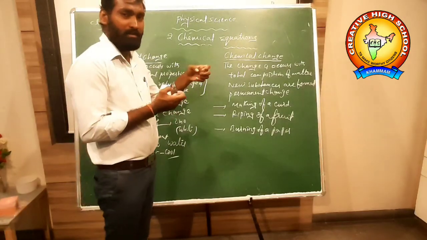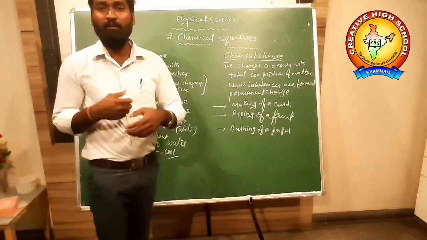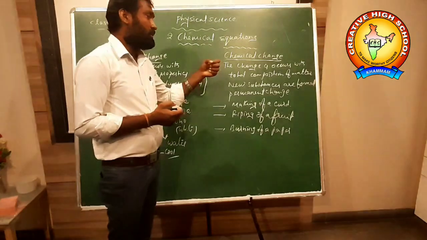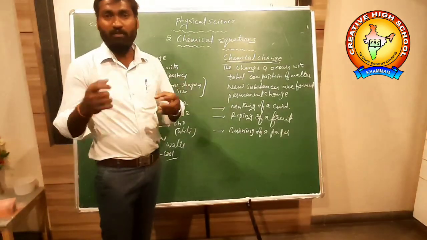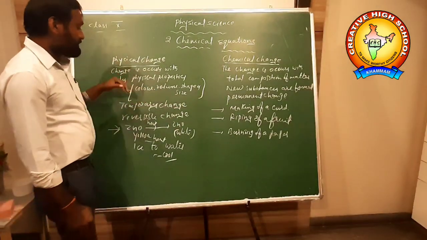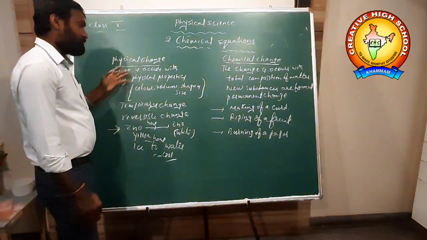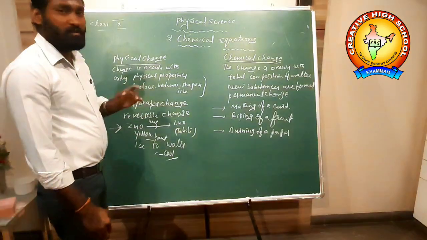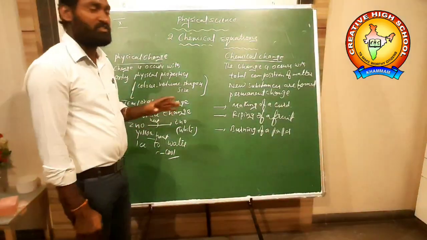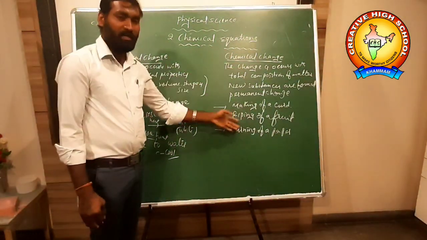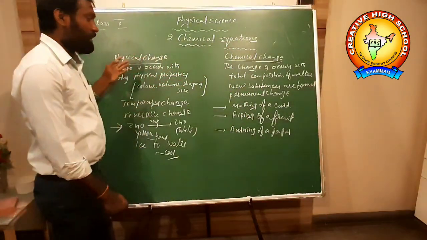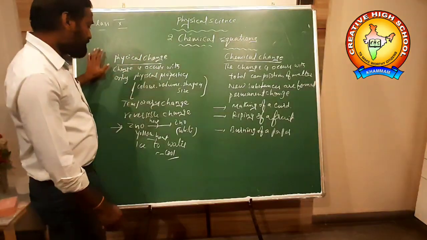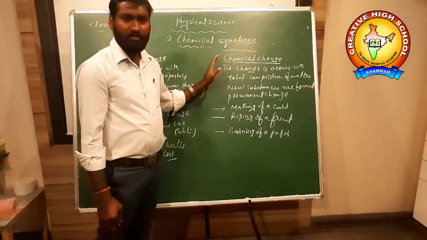Ash is different from paper. So what product did you obtain? It is different from the initial reactants. So reactants and products both are different. But here, reactants and products are both the same. Only their physical properties change. The matter does not change here. In a chemical change the total composition of matter changes, but here it is not happening. It is a temporary change. It is a permanent change.